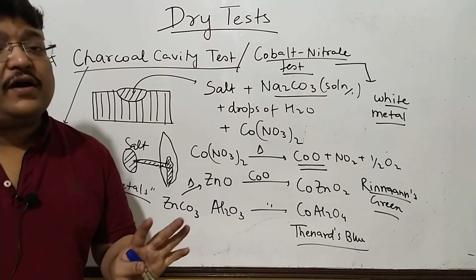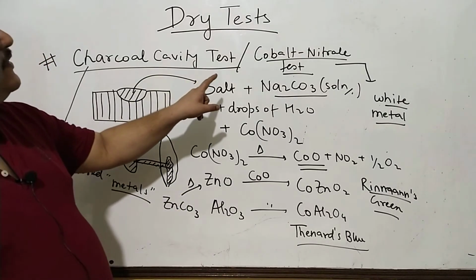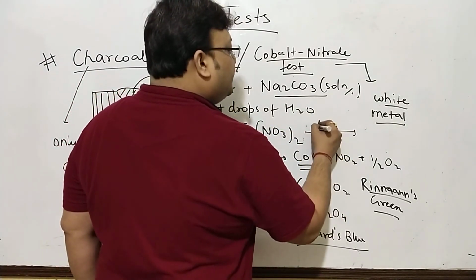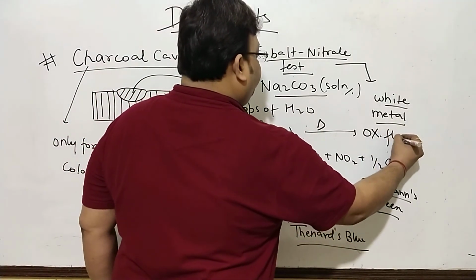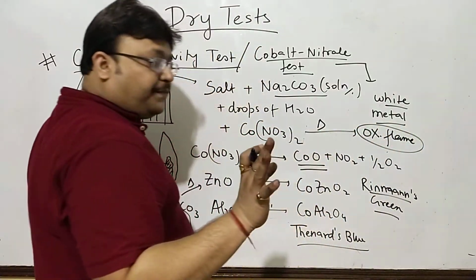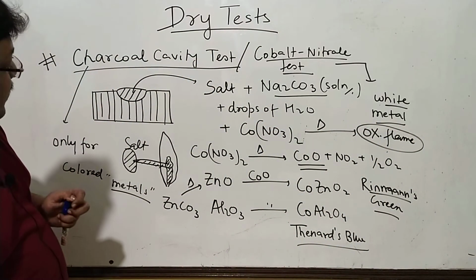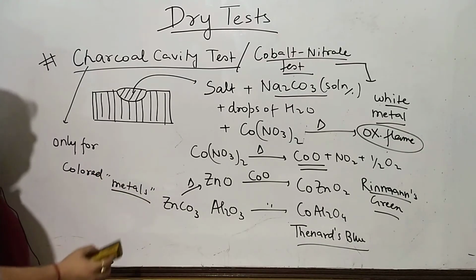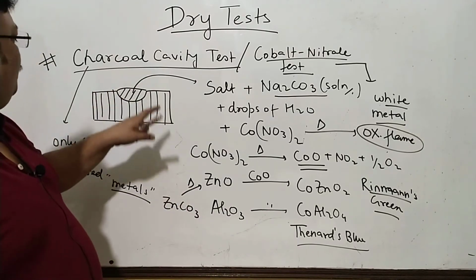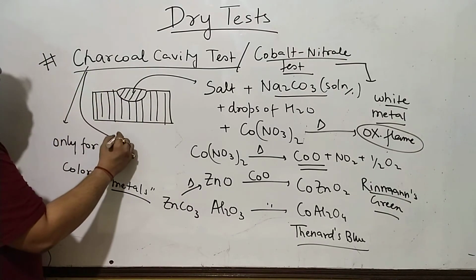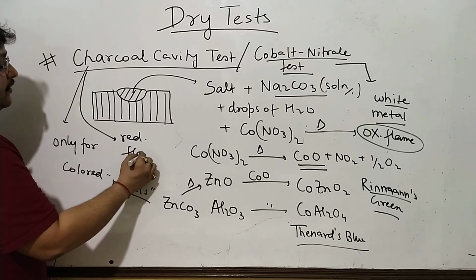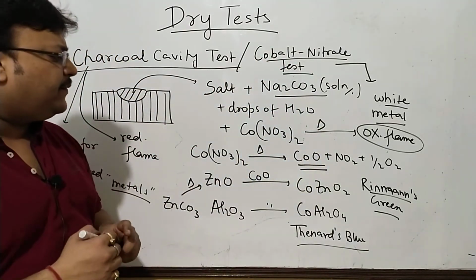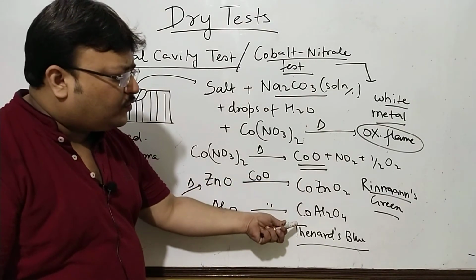And now you do not want reduction. So once it's cobalt nitrate test, you will do all of this in the oxidizing flame. You will not use that blowpipe. And you will not want to treat it to the reducing flame. Naturally, because here no reduction is required. Charcoal cavity test was done in the reducing flame because you had a reduction required there, whereas cobalt nitrate test is done in the oxidizing flame. These are the two compounds which you will want to know.